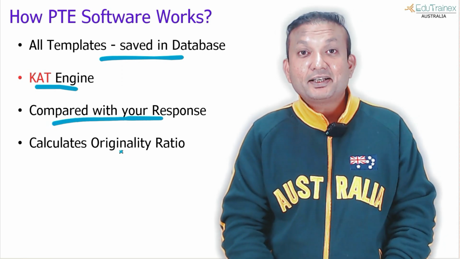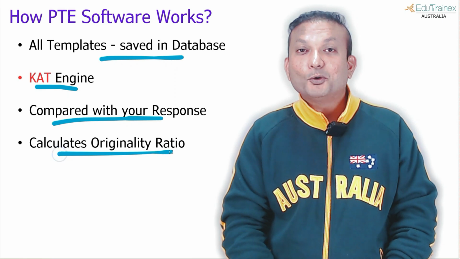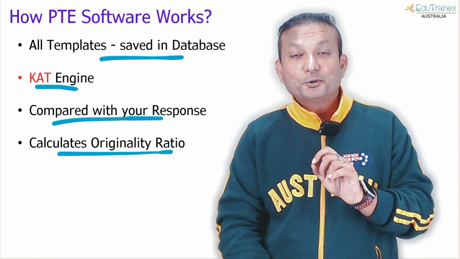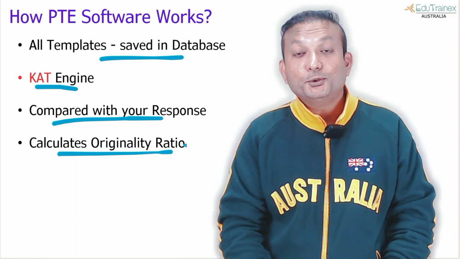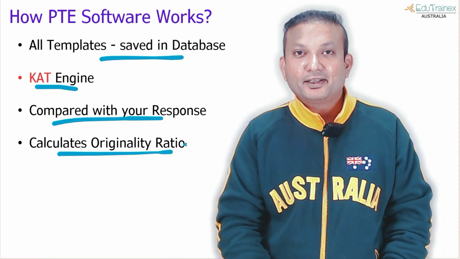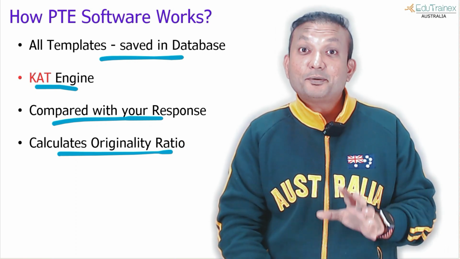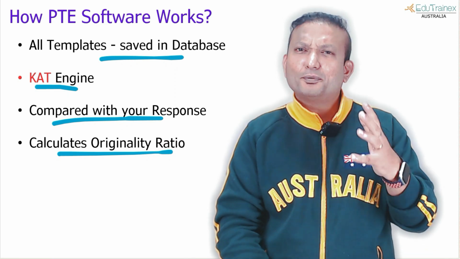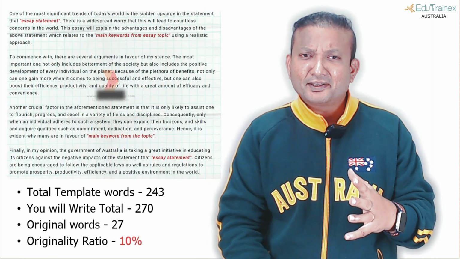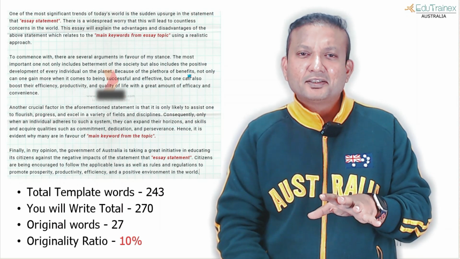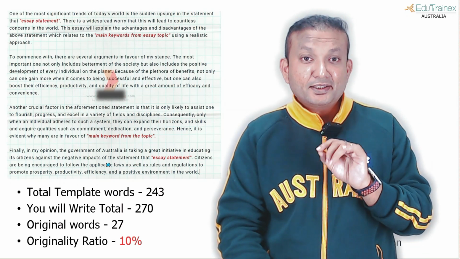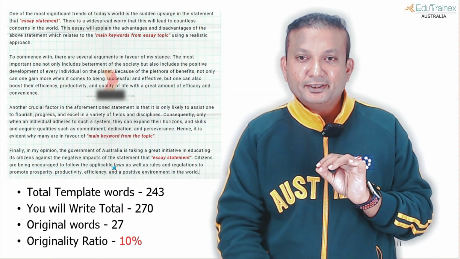And using that, it is able to calculate an originality ratio, which I am going to show you shortly how it works. That is what is causing you to lose marks in essay writing especially. So let me show you an example of a popular template that I picked up from the internet. I've hidden the website's name, but you can see this is the template, and these are the stats that are written here.